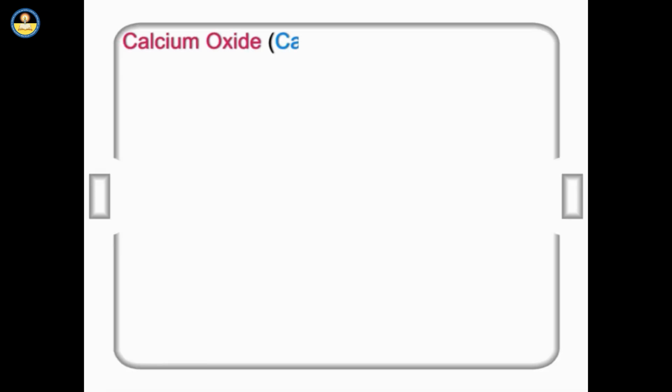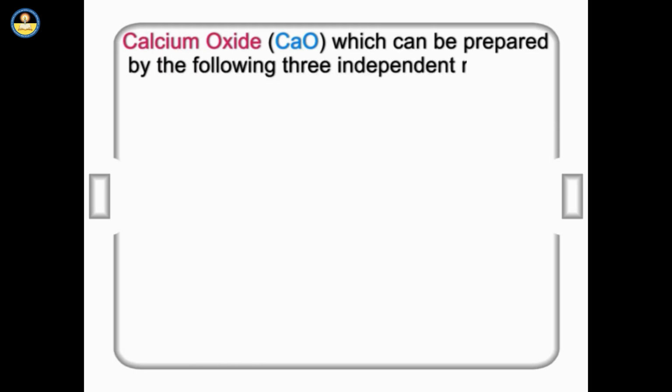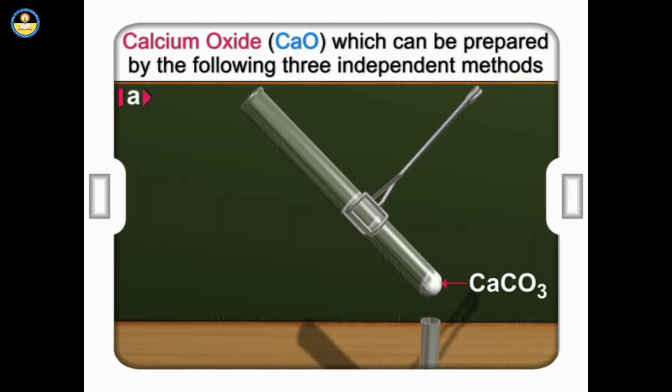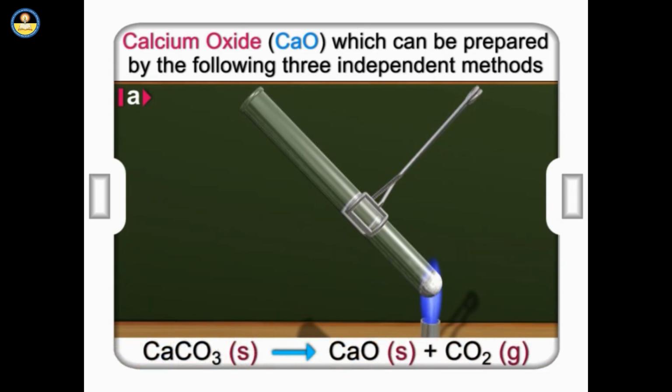Let us now discuss another compound, calcium oxide, CaO, which can be prepared by the following 3 independent methods. A. By heating calcium carbonate strongly, calcium oxide and carbon dioxide are formed. CaCO3 gives CaO plus CO2.